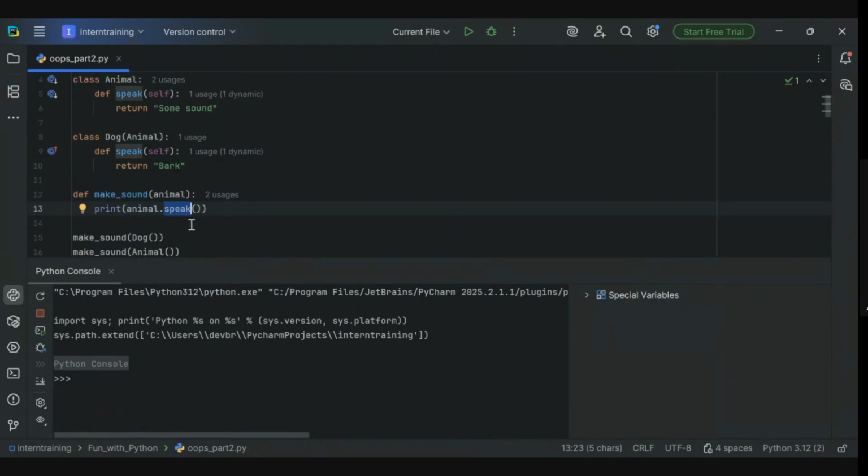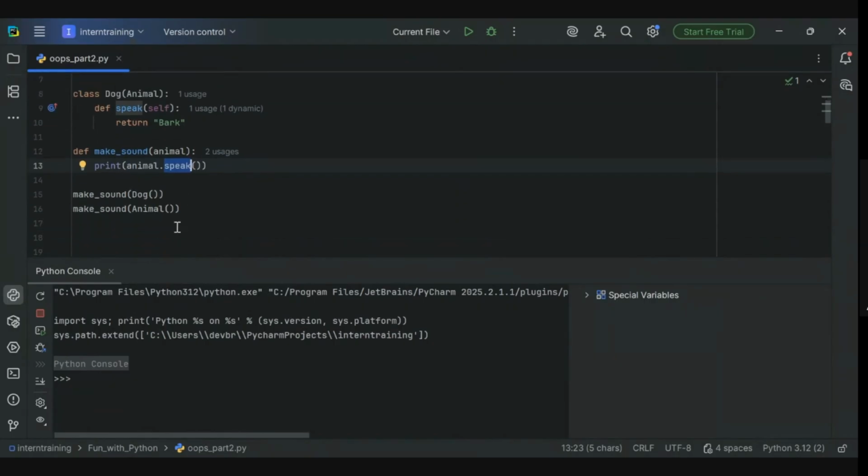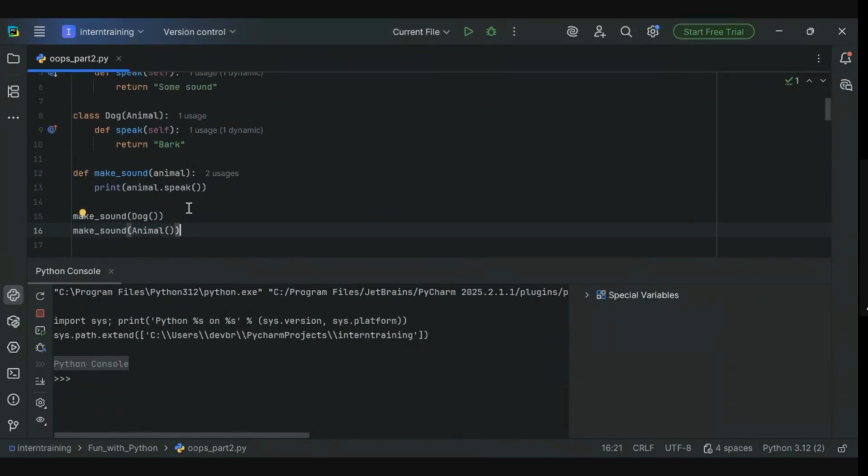We can see two calls of that make sound function, one passing an object of the dog class, and the next an object of the animal class. Now guys, what do you think?